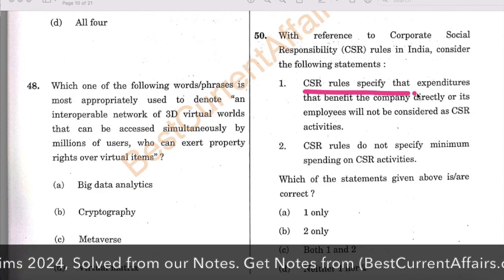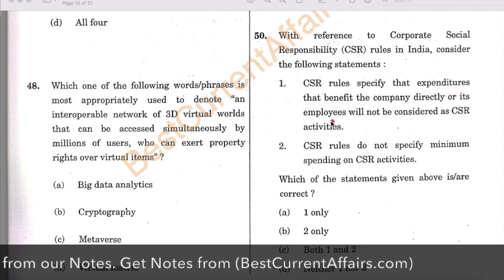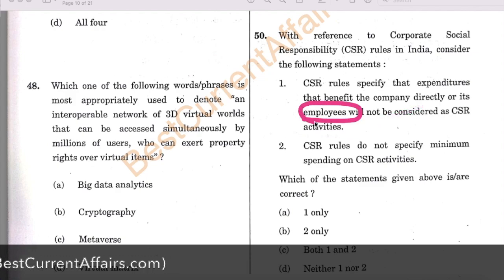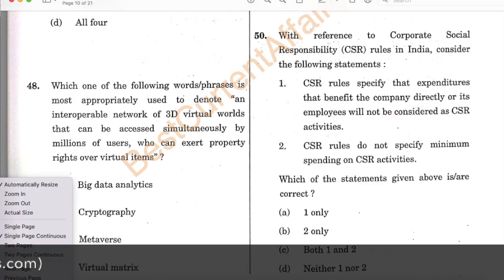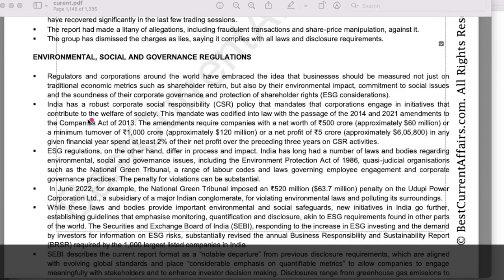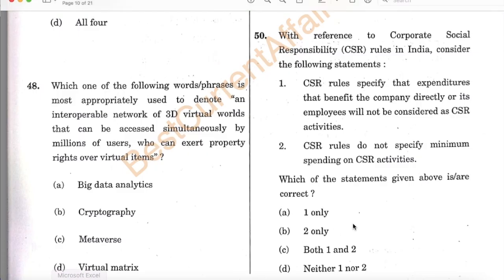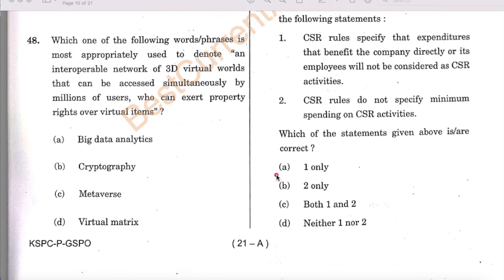And the first statement, that CSR rules specify that expenditure that benefits the company or its employees will not be considered as CSR activity, is correct because it must be a contribution to the society. Here it is mentioned that CSR policy mandates that corporations must engage in initiatives that contribute to the welfare of society. So expenditure contributed towards the society is calculated as CSR, not its employees. So therefore statement 1 is correct, statement 2 is wrong. Therefore A is the answer, and this question is solved.